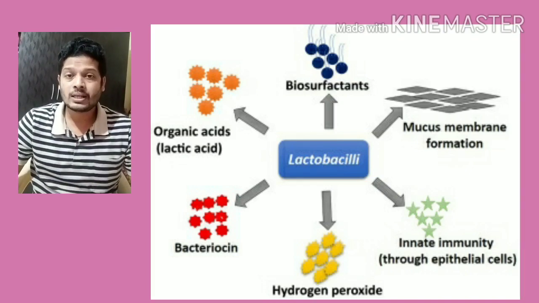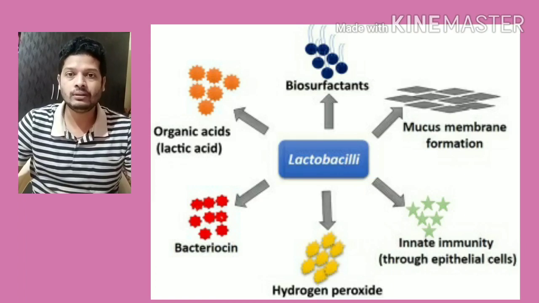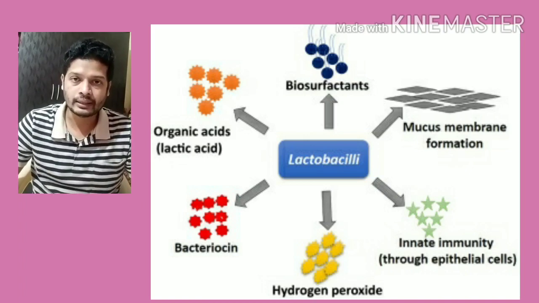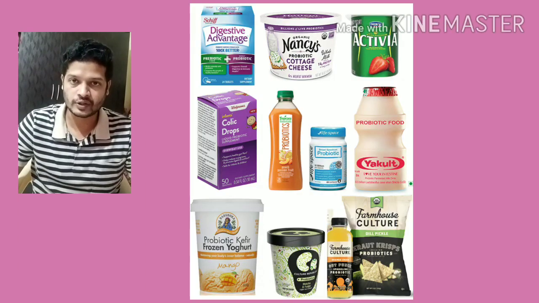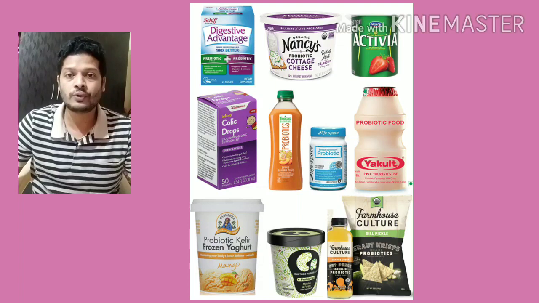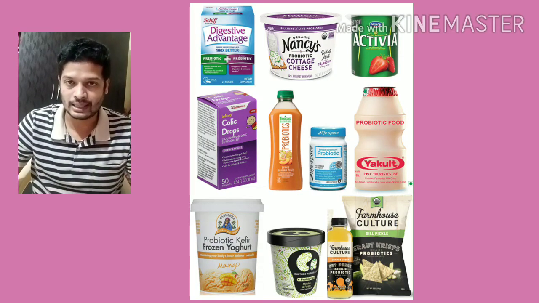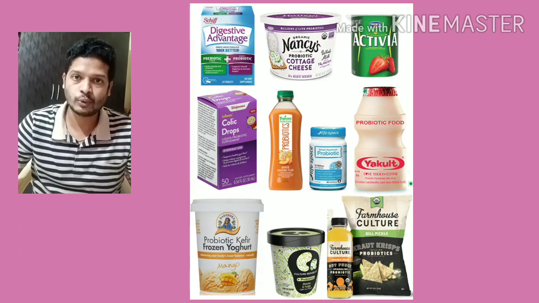So lactobacillus, apart from helping our body to build up the immune system and to improve our digestive system, is also used in various food products. Like in dairy industry, lactobacillus is used for production of yogurt. Now remember, curd is different from yogurt. How it is different, that we are going to study in standard 10th. But yogurt is also formed with the help of this lactobacilli. Cheese production also includes lactobacillus.